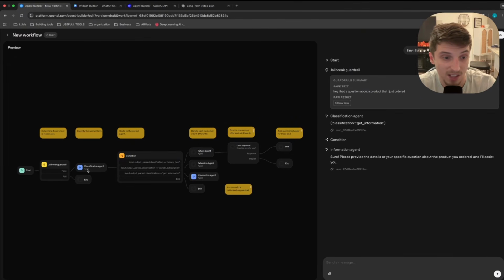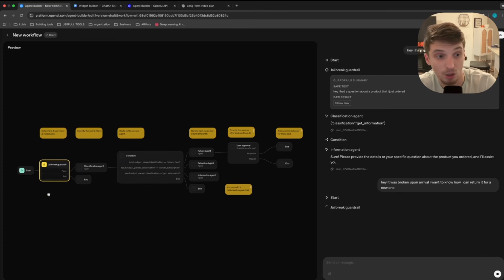It went into a classification agent that then classifies, okay, are they returning an item, canceling a subscription, or do they want information? It then determined that we wanted information because we do. We have a question, and then it puts us into the information agent. Then we're going to say, "Hey, it was broken upon arrival. I want to know how I can turn it in for a new one."